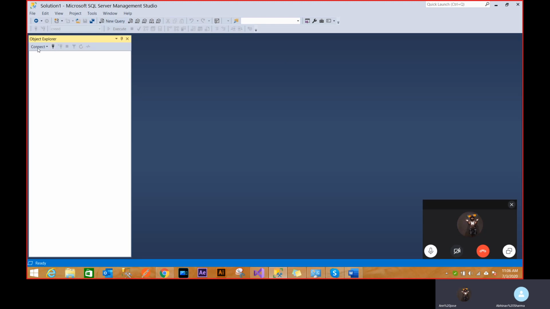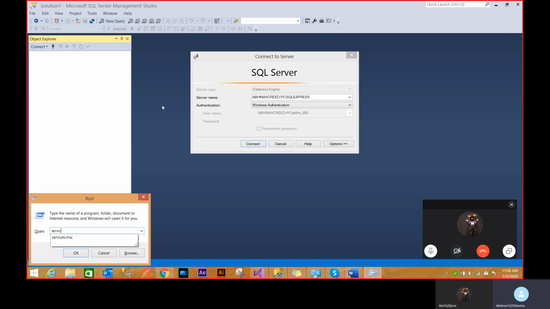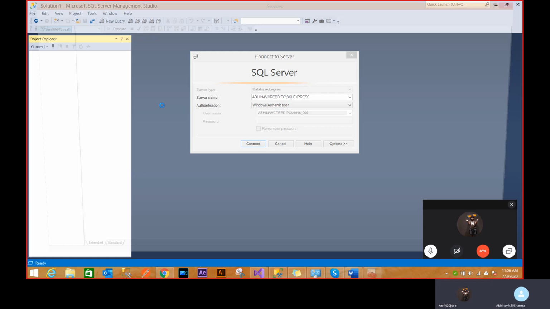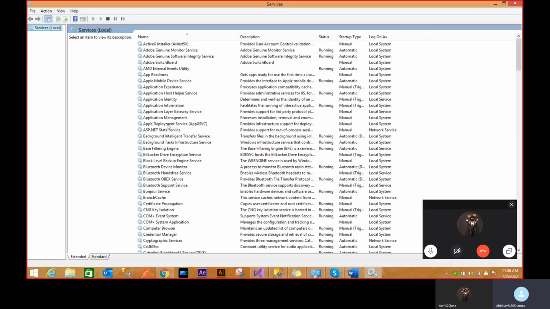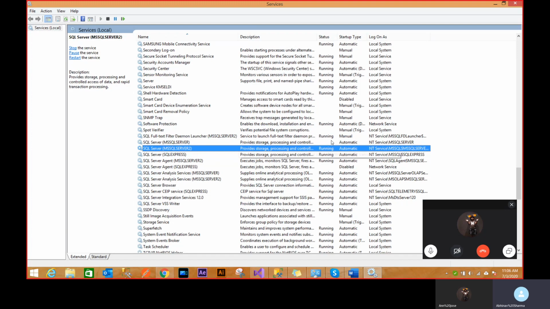So whenever I want to connect to SQL Server, it is basically a server running on your machine. Let me show you some deeper side of it. This is the services section that every Windows machine has. If you go to the services section, you'll see something running for you. That's SQL Server, and as you can see, it is all running right now.